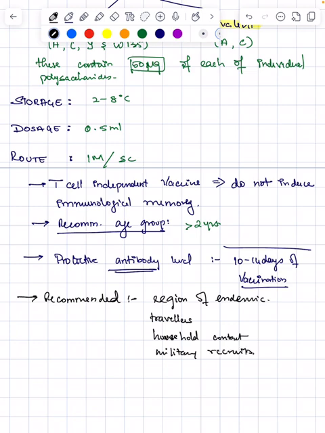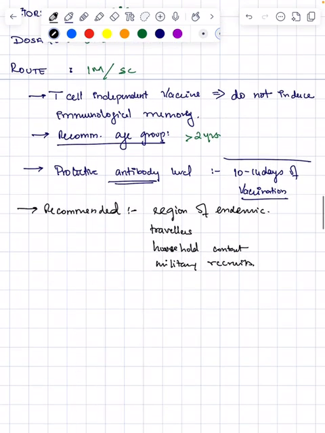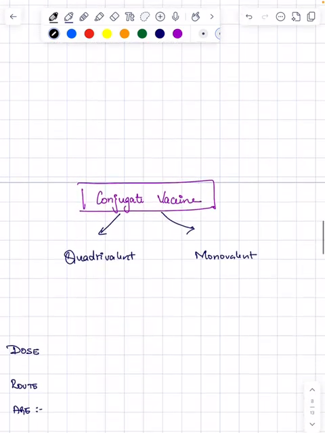Okay, so these are the main points about the polysaccharide vaccine. Next, coming to the conjugate vaccine. Among conjugate vaccines you also have two types: one is quadrivalent, another is monovalent. The monovalent contains serogroup A. The quadrivalent vaccine contains serogroups A, C, Y and W135.